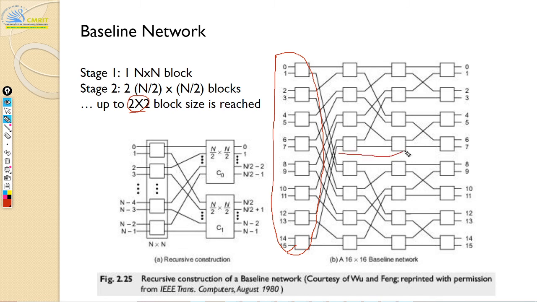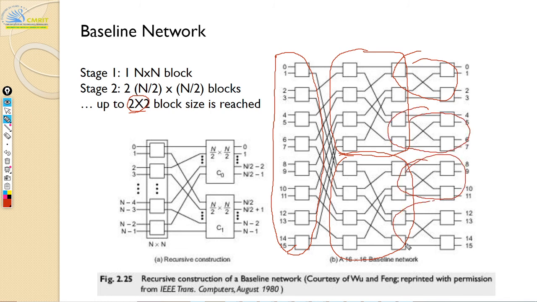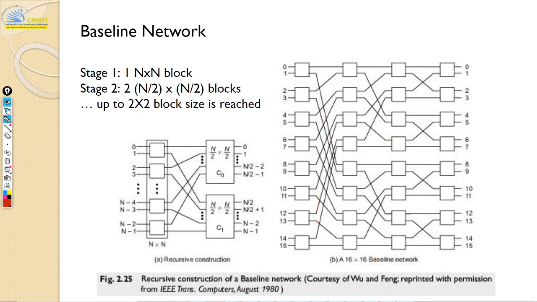Then you have these n by 2 blocks, then your n by 4 blocks, and finally you have only your 2 by 2 blocks here. You end up with 2 by 2 blocks. Okay, it became shabby, no? So this is your baseline network.